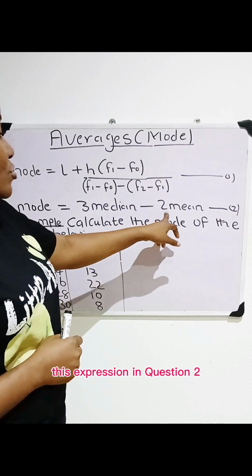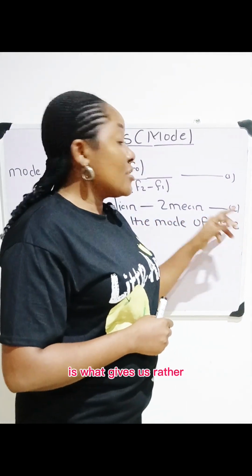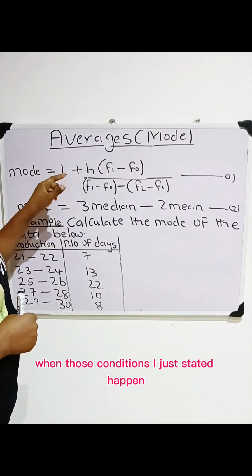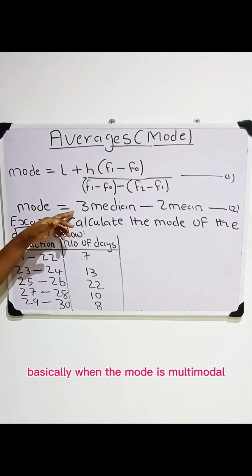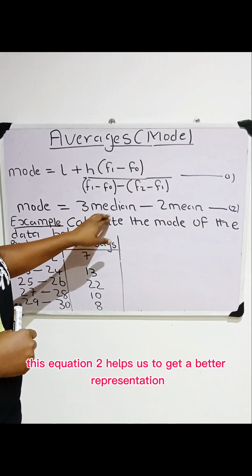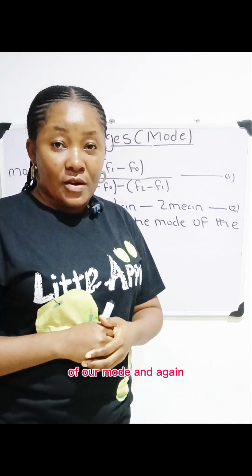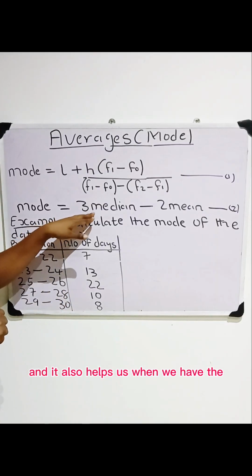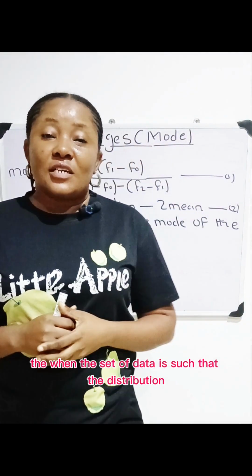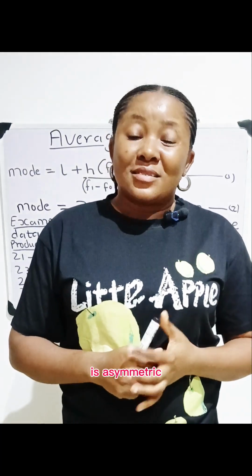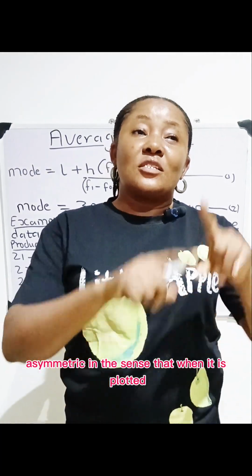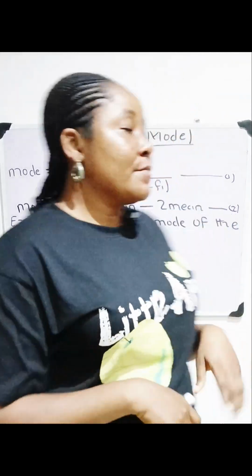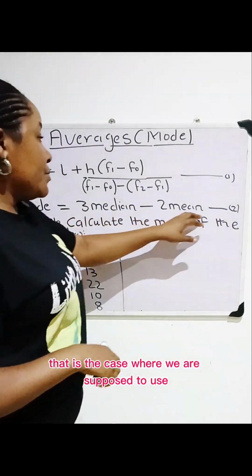This expression in equation 2 gives us a better representation of the mode when those conditions I just stated happen, basically when the data is multimodal. Equation 2 helps us to get a better representation of the mode. It also helps us when the distribution is asymmetric, in the sense that when it is plotted, the graph is not equal on both sides. That is when it is skewed, not symmetric. So that is a case where we are supposed to use equation 2.